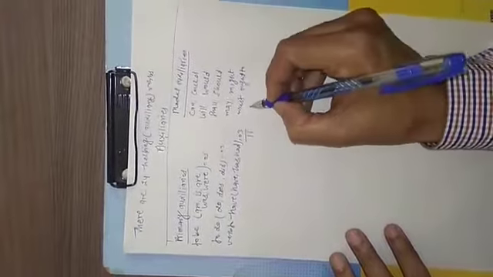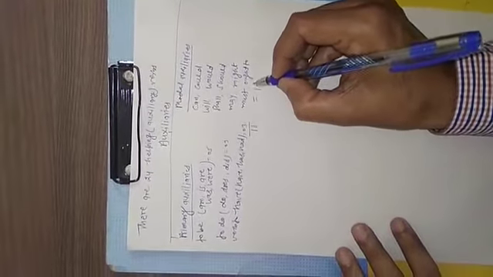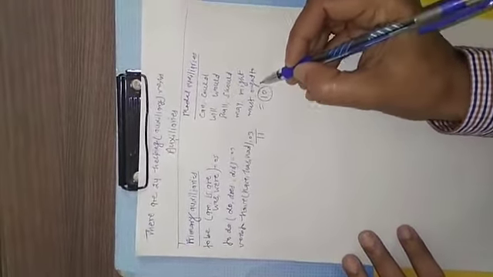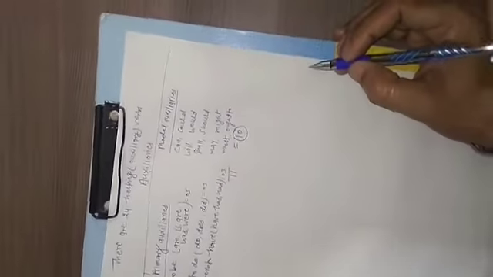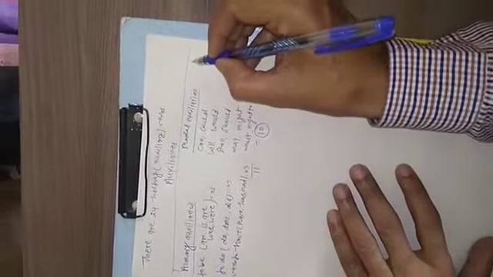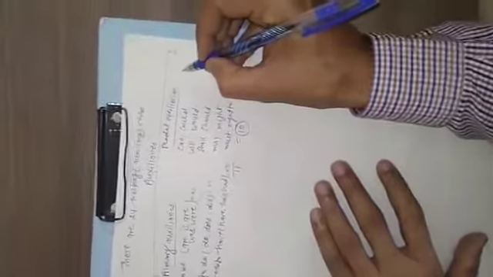This way, there are total 10 modal auxiliary verbs.